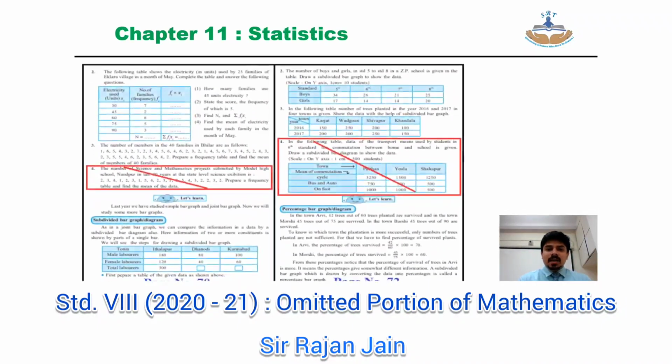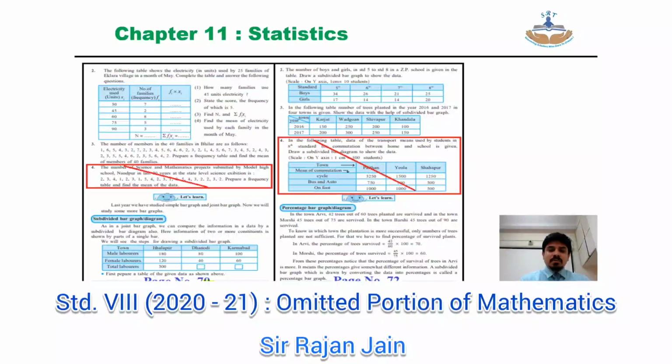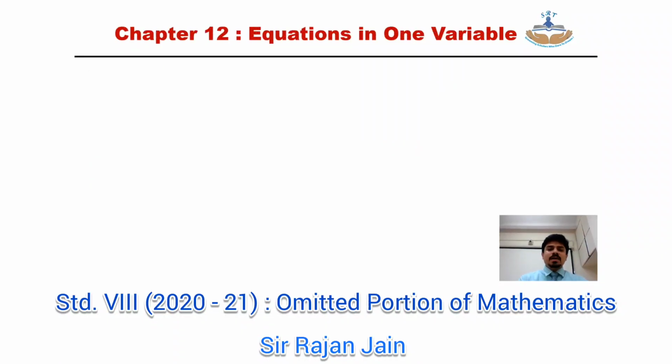Then chapter number 11, statistics, page number 70 in your textbook. On your page number 70, question number 4 of your practice set is entirely omitted. That question you can strike out. Then on your page number 72, question number 4, the one which is striked out over here, that question number 4 is omitted.